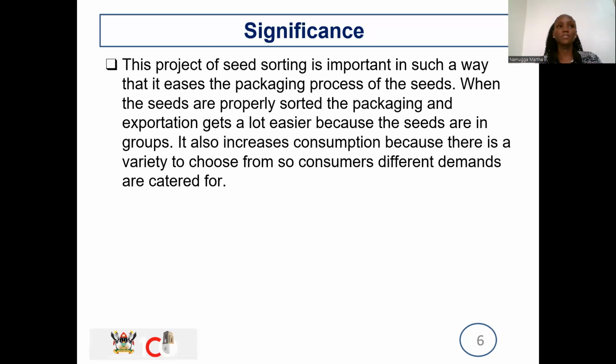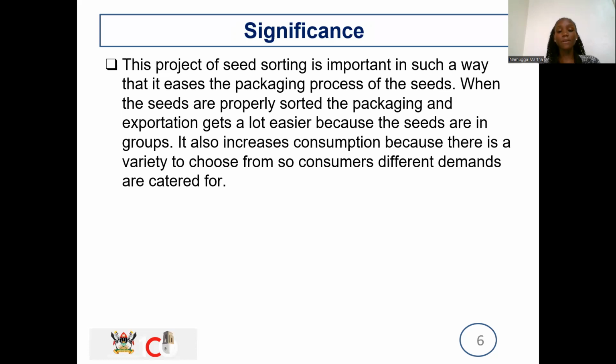So the significance, the importance of my project, is that it eases the packaging process. How does it ease the packaging process? After sorting these seeds properly, they can be easily packaged and exported or distributed to the different places, and it's going to give the consumers choice to choose what they want.